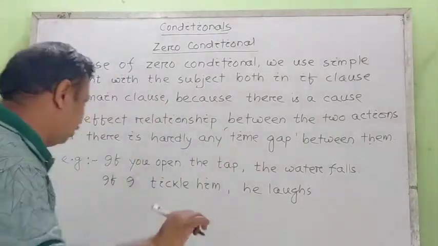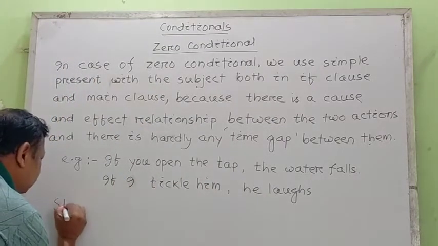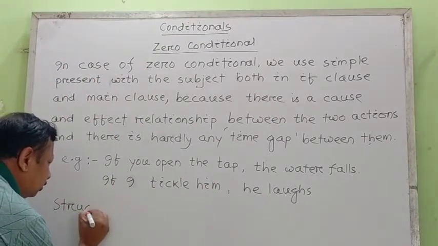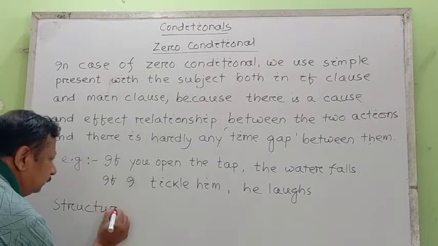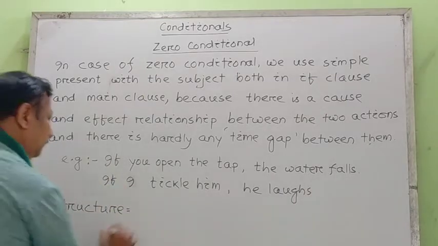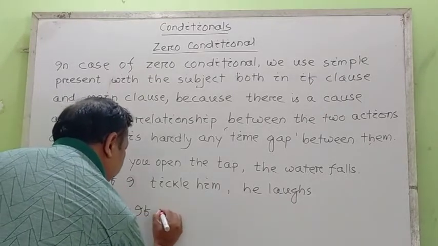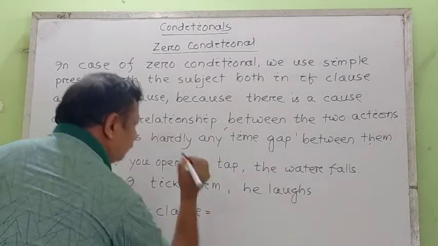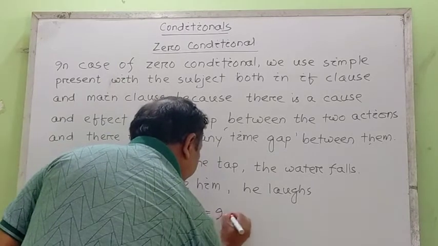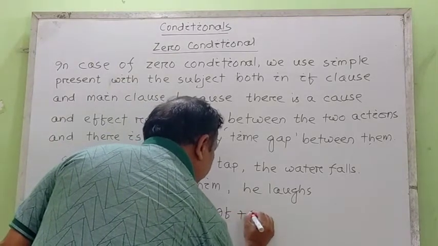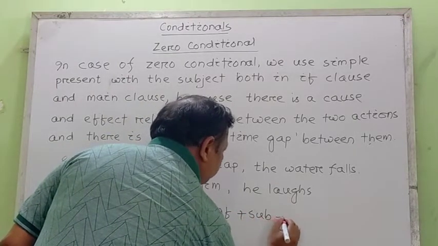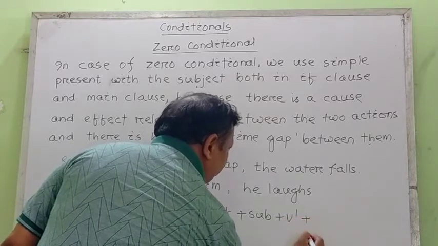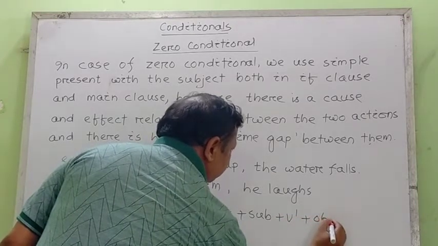So what will be its structure then? Now, the structure you know it very well. Structure: if clause is equal to if plus subject plus verb 1 plus, if any, object or complement.